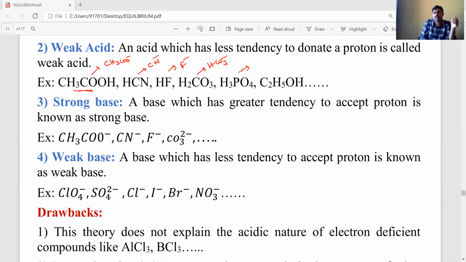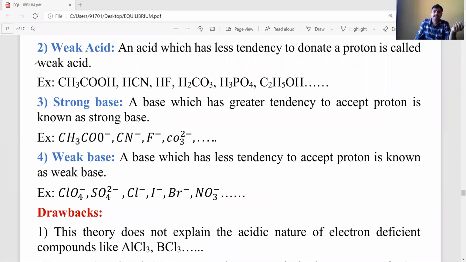Phosphoric acid can donate 3 protons and gives H2PO4 minus, HPO4 2 minus and PO4 3 minus, different conjugate bases it can produce. And alcohols, like C2H5O minus, the ethoxide ion. So these are all weak acids, and the corresponding conjugate bases they produce are strong in nature.